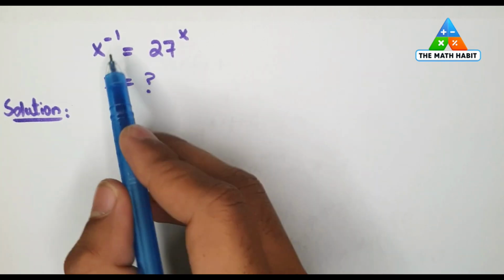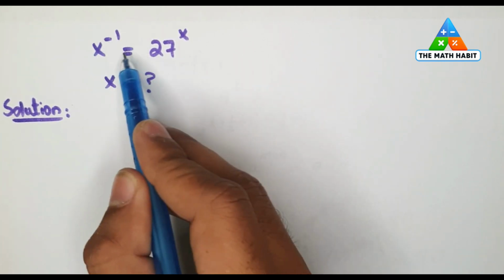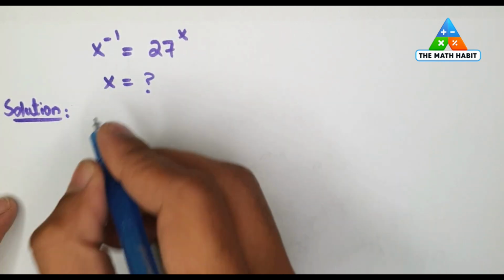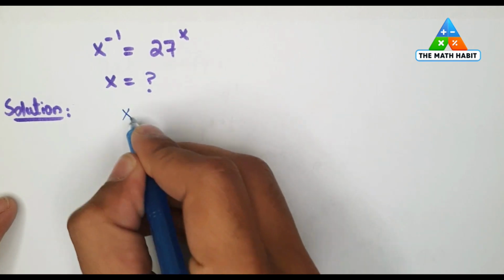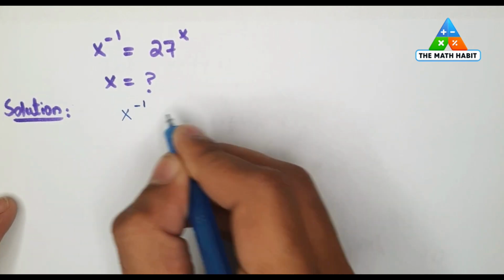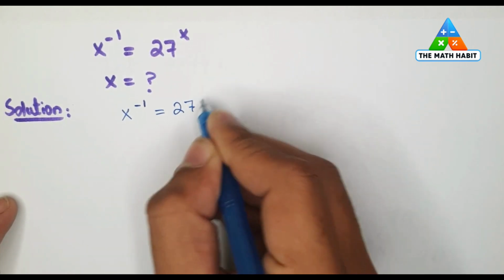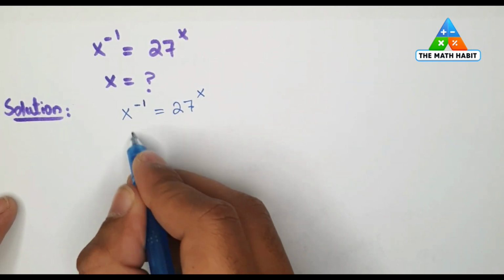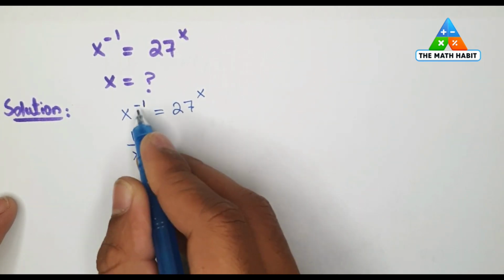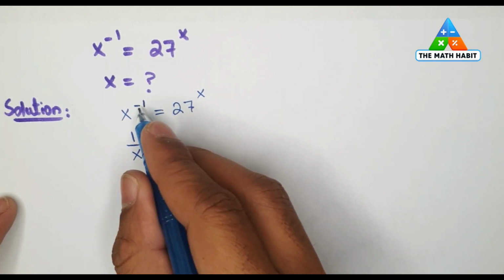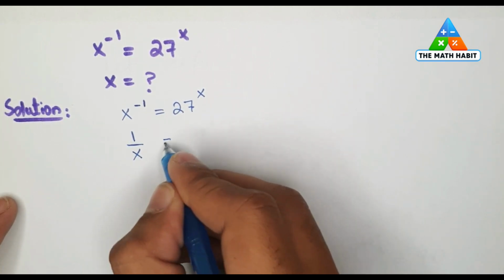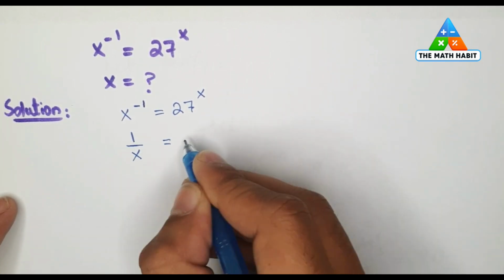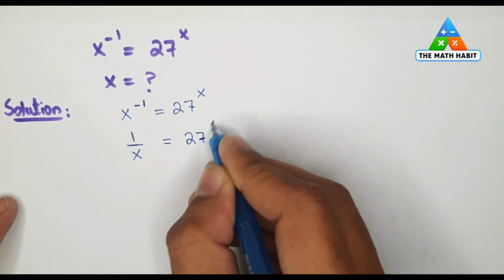Welcome again to my channel The Math Habit with an interesting math problem where we have to find the value of x where x power minus 1 is equal to 27 power x. As the problem is x^(-1) = 27^x, here we can write x^(-1) as 1 over x because here we have minus 1 in the power. So 1 over x is equal to 27 power x.